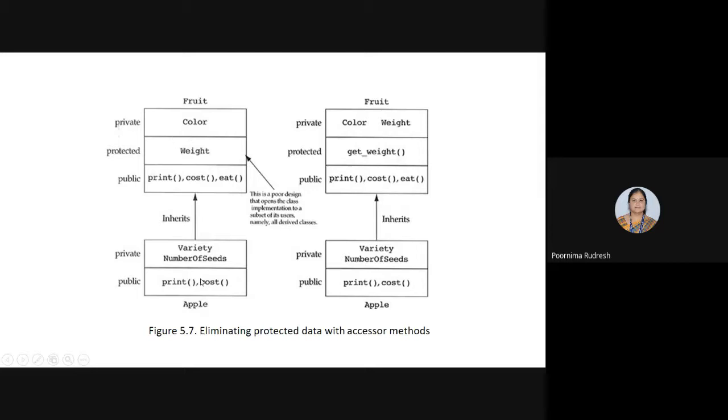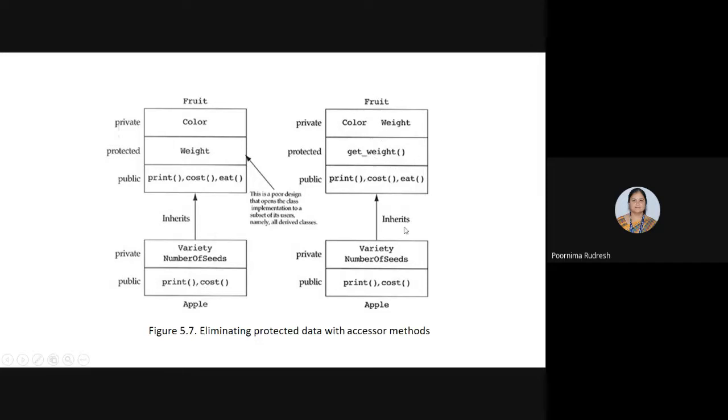To avoid that, instead of accessing the data member directly, the fruit class encourages the use of the accessing function called getWeight. So through the getWeight accessing function, the Apple class inherits the data member weight. Understood?